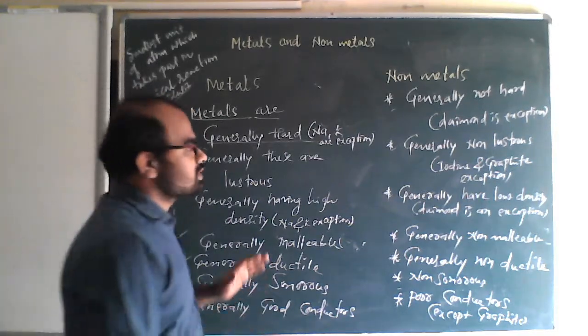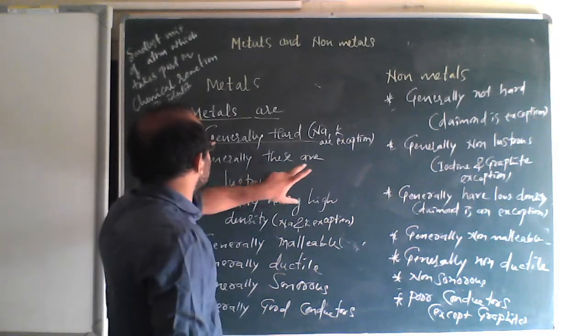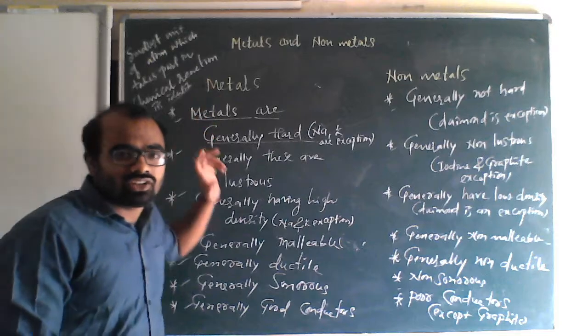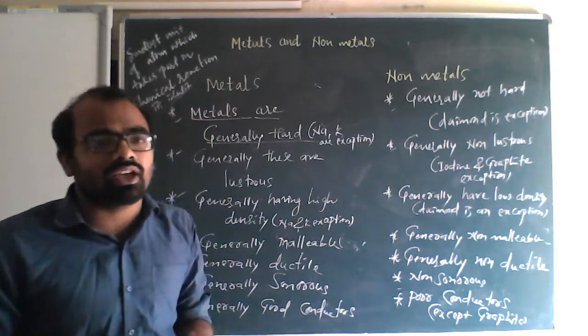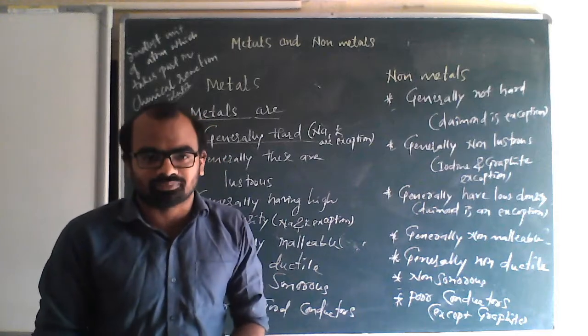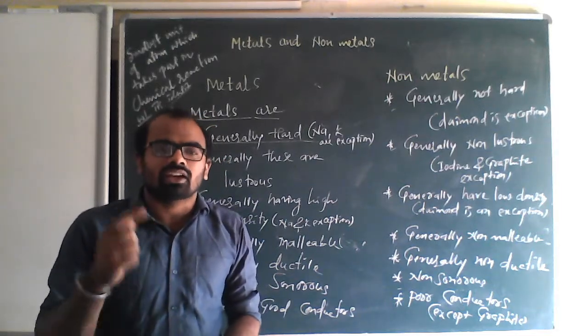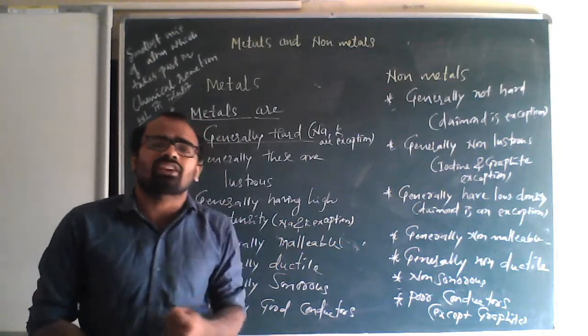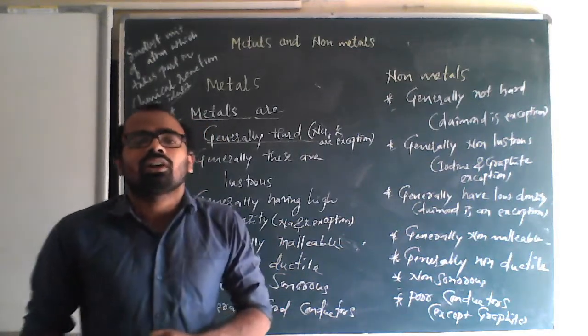Second one: metals are generally lustrous. Lustrous means, as I have already told you, having a shiny nature. If they are cut, or even in the normal state, if they have a shiny surface, we can call them lustrous.